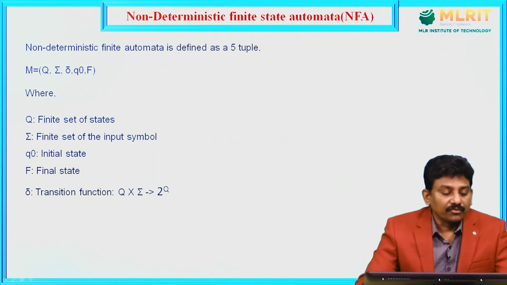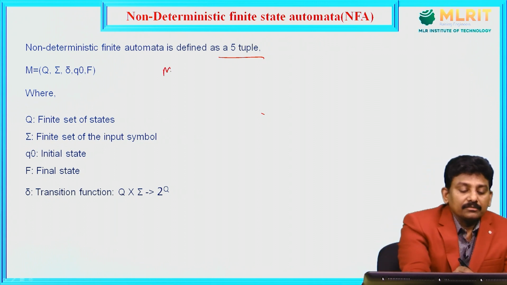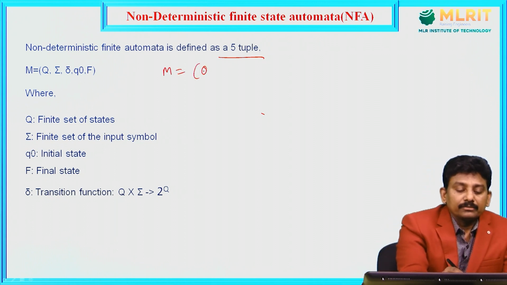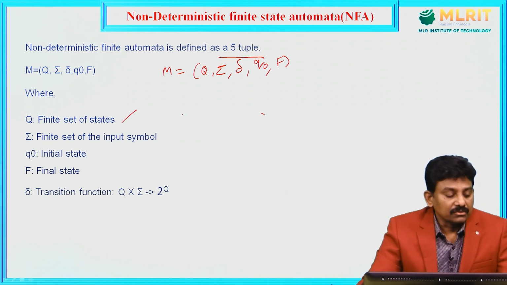Next, the formal definition of non-deterministic finite automata is defined as a 5 tuple, that is M, NFA is M, that is Q, sigma, delta, Q0 and F, where Q is a finite set of states like Q0, Q1, Q2 and so on.